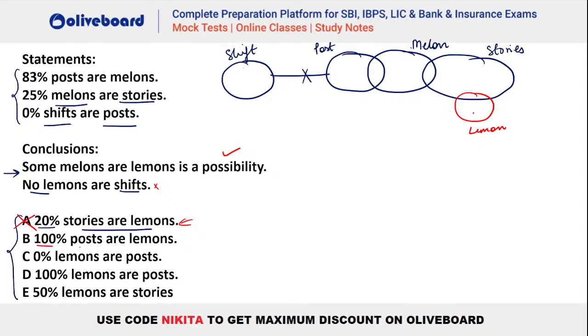Let's check second. 100% posts are lemon. That means all posts are lemon. So that means we will be having something like this. All posts are lemon. This is your lemon now as per the second one. Now here, some melons are lemons is a possibility. No, you can see it's a definite condition. That is, some lemons are melons, and something which is definitely true when given as a possibility becomes false. And again you will see no lemons are shift is also a possibility. It's not definite here. Lemons can still interact with shift here, isn't it? So that means second is also not the right answer.